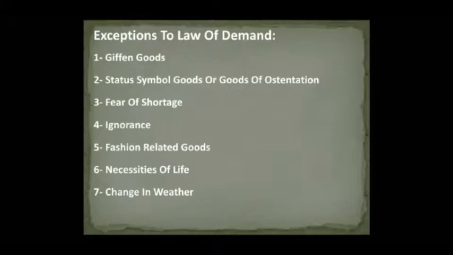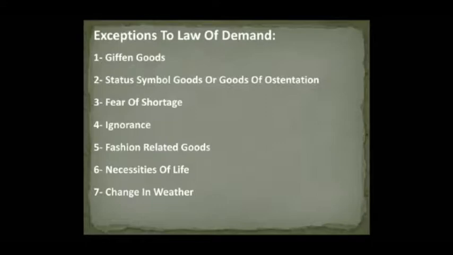Exceptions to law of demand. First, Giffen goods. Giffen goods are a special kind of inferior goods on which the consumer spends a large part of his income, and their demand rises with an increase in price and falls with a decrease in price. For example, in our country, it is often seen that when the price of coarse cereals like jowar and bajra falls, consumers tend to spend less on them and shift over to superior cereals like wheat and rice.